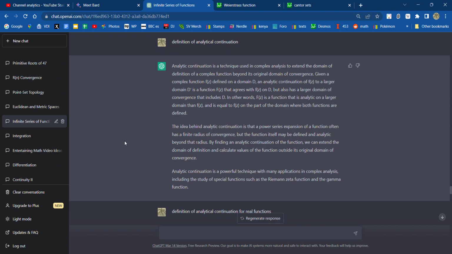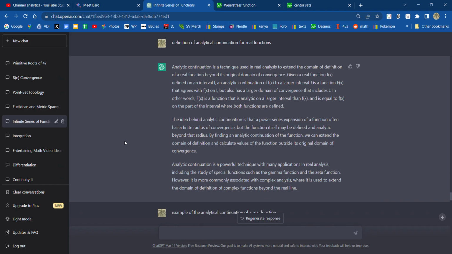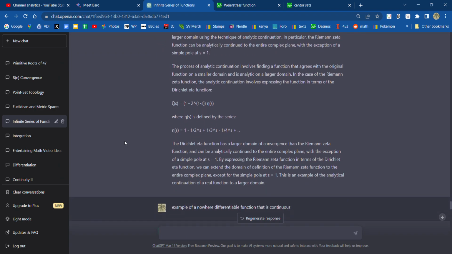Definition of analytical continuation. Extends the domain of definition of a complex function beyond its original domain of convergence. For real functions? Yeah, same deal. Example of analytical continuation of a real function. So it uses the Riemann zeta function. This is the whole thing about the Riemann hypothesis.